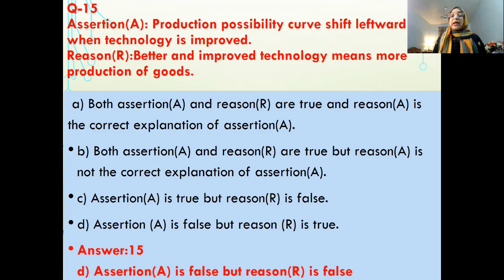So these are some of the examples of assertion and reason based on the introduction lesson of microeconomics.